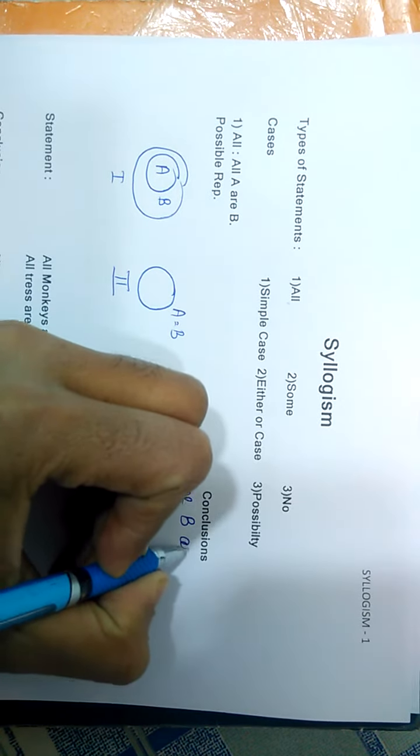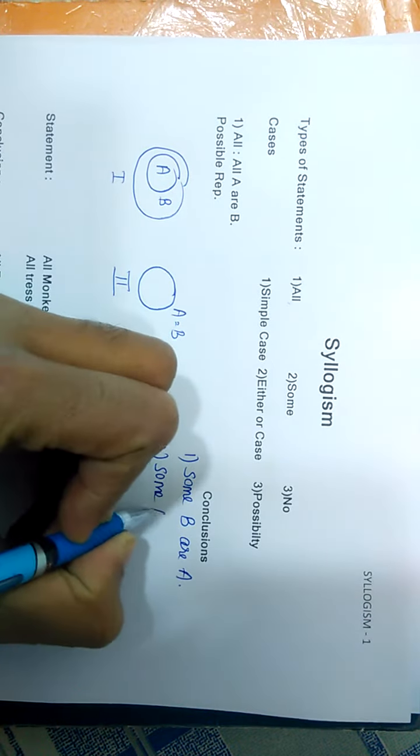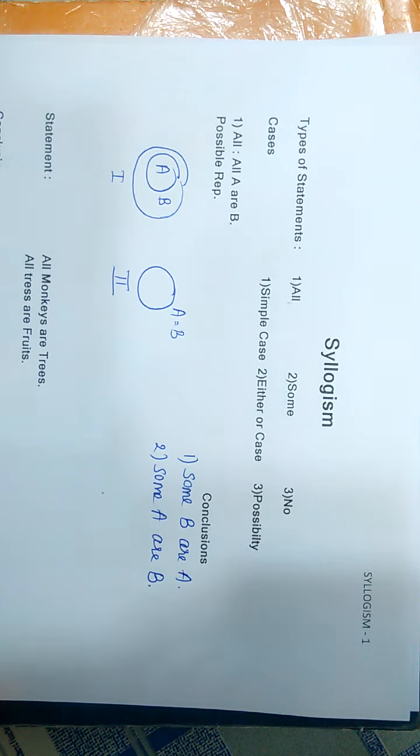some B are A and some A are B. These two conclusions are definitely true if all A are B is given. Let's see an example.